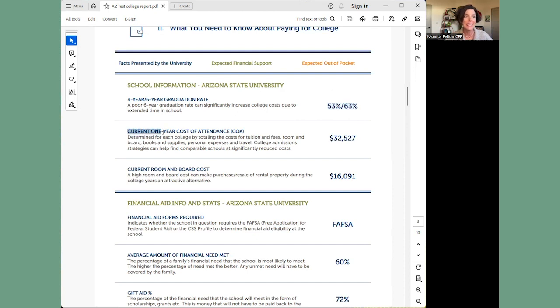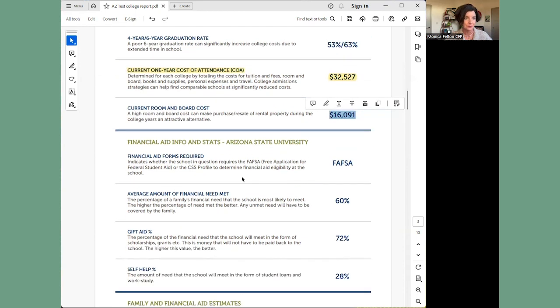Now, the reason this is important is because the current 1-year cost of attendance at ASU is actually $32,527. What that means is that if I have to add a 5th year or a 6th year, this diploma got much more expensive. And then, of course, it shares the current room and board costs for Arizona State University.